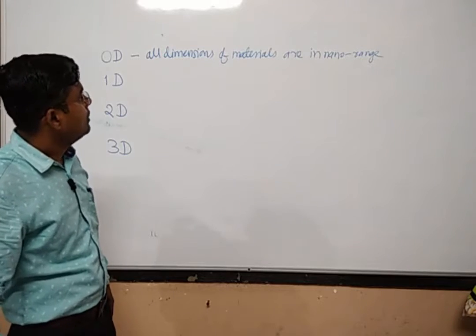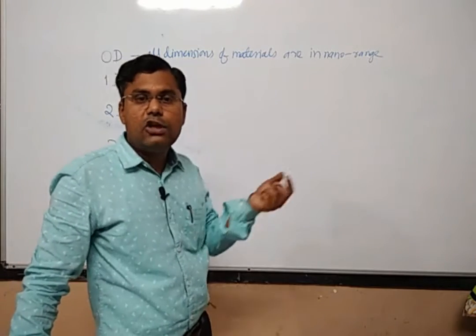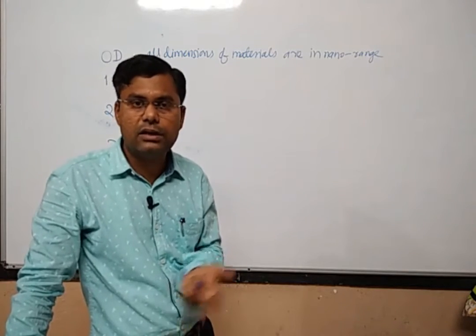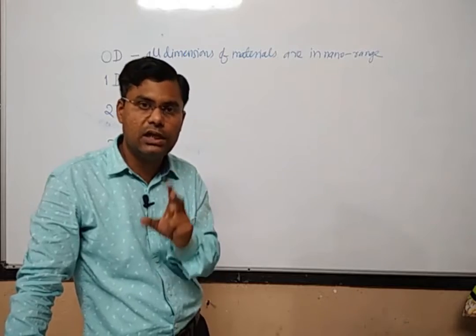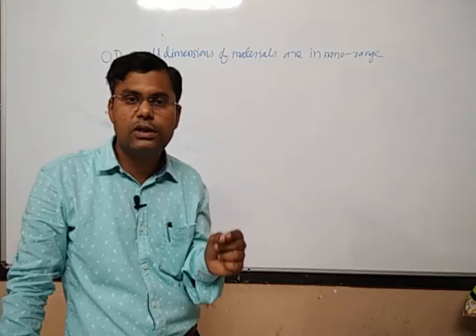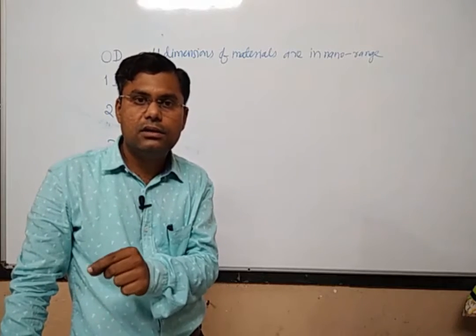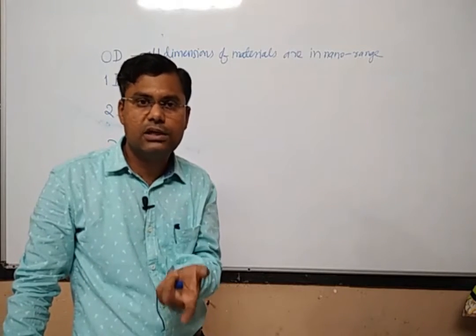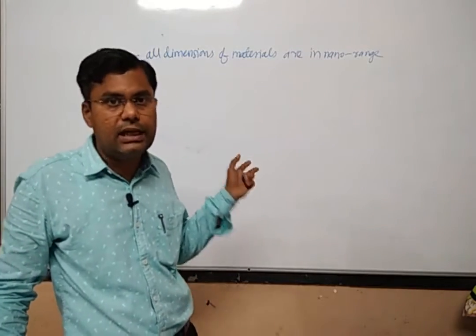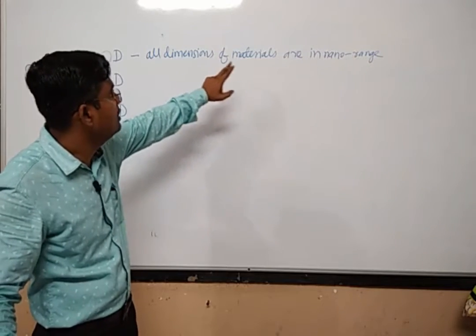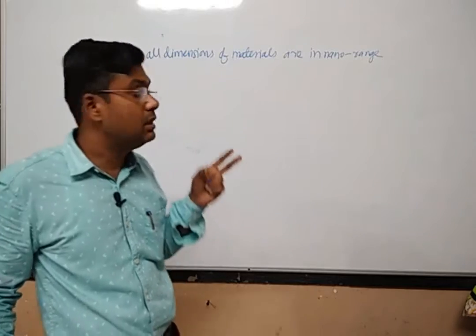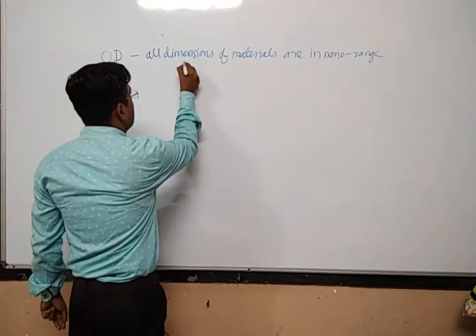Now, what does nano range mean again? All the dimensions should be of the order of 0 to 100 nanometers. This is not the strict definition, but we will adhere to this definition: if a material has a dimension ranging up to 100 nanometers, since 0 nanometer is not possible, then such a material will be called a nanomaterial. And if all the dimensions are in the nano range, then such a material will be called a zero dimensional nanomaterial. The examples are quantum dots.